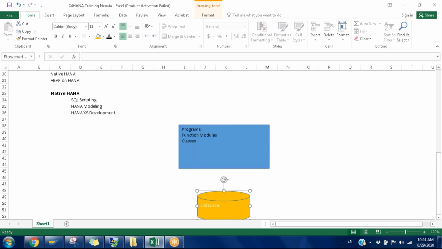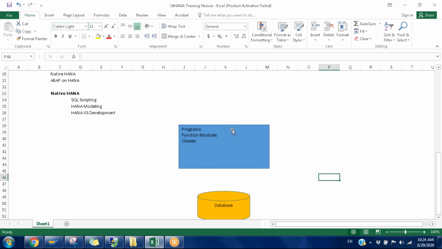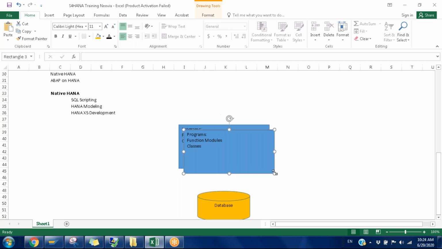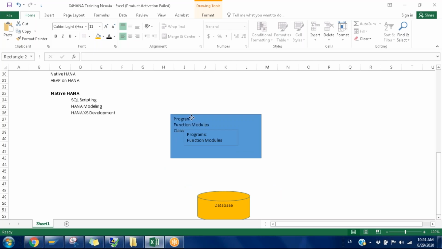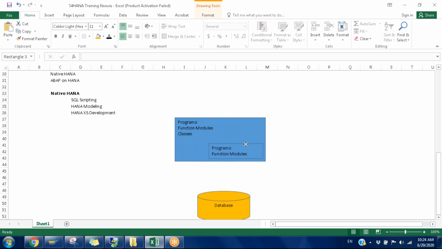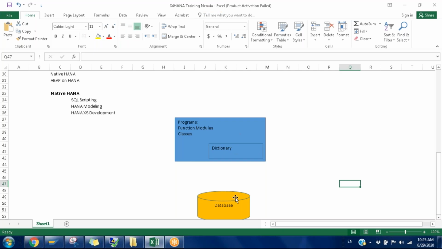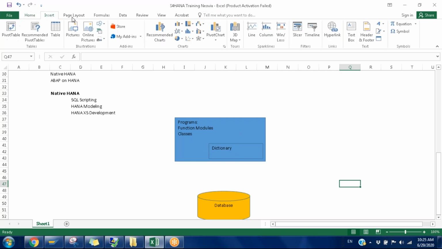This particular area deals with the backend database.